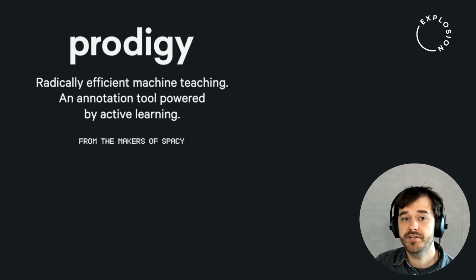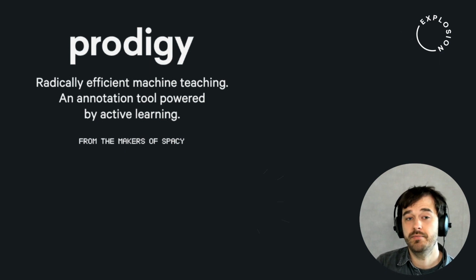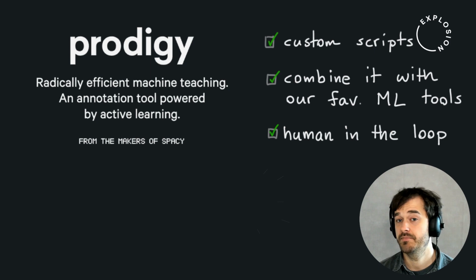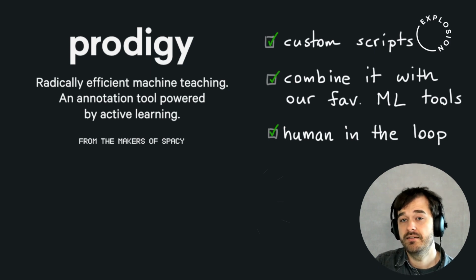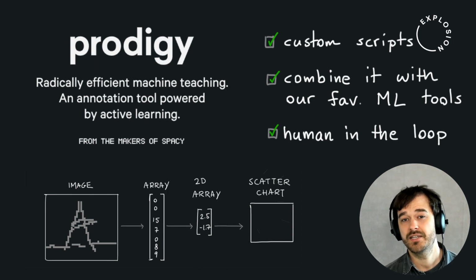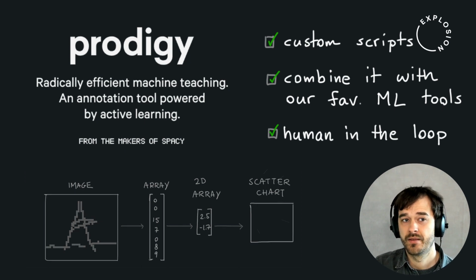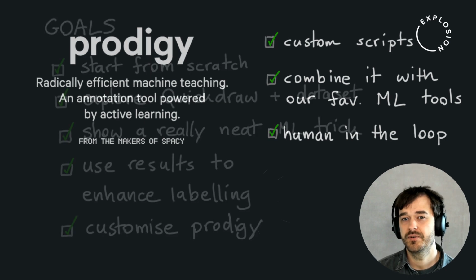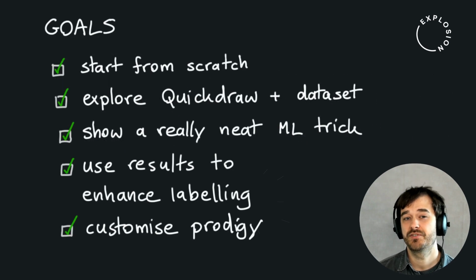A main feature of Prodigy is that we can fully customize the labeling experience with our own custom Python code. And that means that nothing is stopping us from using our favorite machine learning tricks as we keep the human in the loop. And in particular, we're going to explore a really nice machine learning trick that is able to find some bad examples for us, such that we don't need to check every single example in the data set ourselves. The goal of this video is to inspire you with techniques that you can use to find bad examples in your own training data.